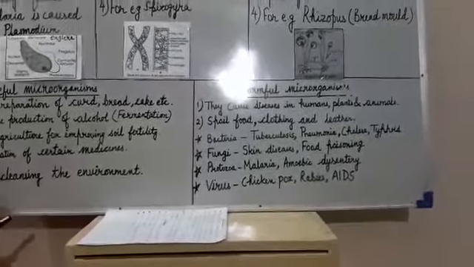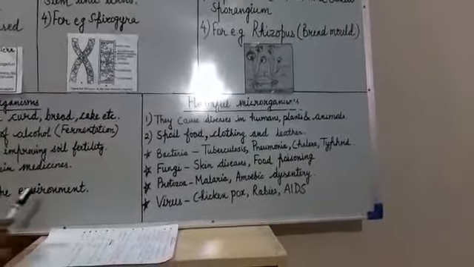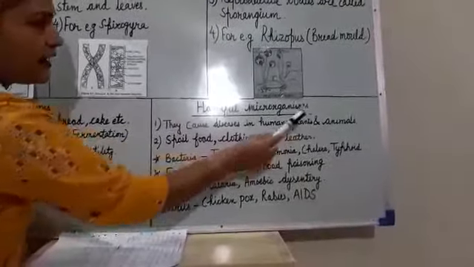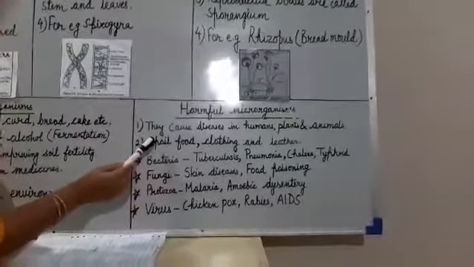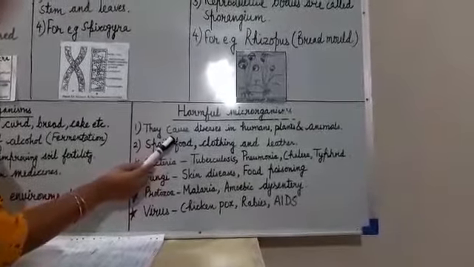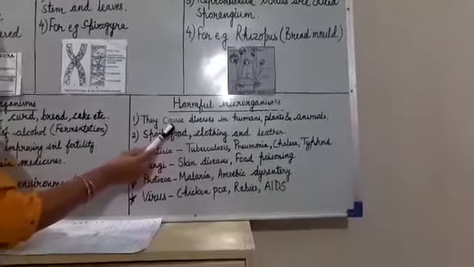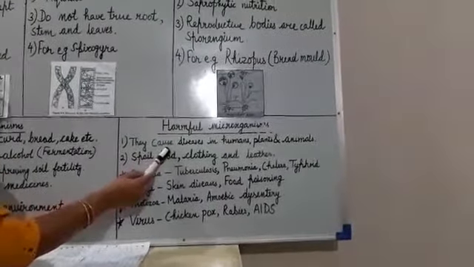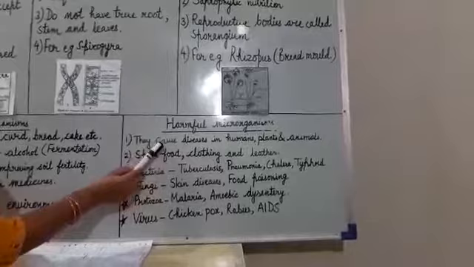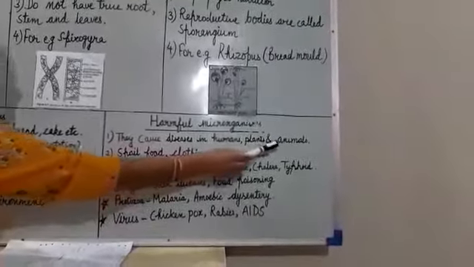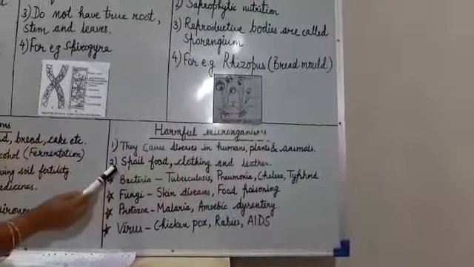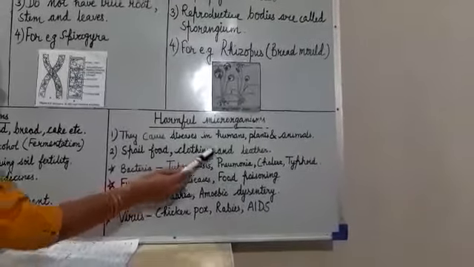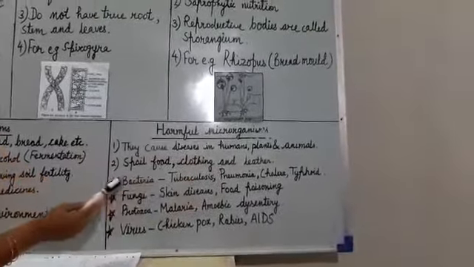Now we will discuss the harmful microorganisms. The first is that they cause diseases in human beings, plants and animals. Many microorganisms affect us. They cause certain diseases, and so the microorganisms which harm us and produce diseases are called pathogens. They cause disease in humans, plants and animals. Some harmful microorganisms spoil food, causing food poisoning, and spoil clothing and leather.